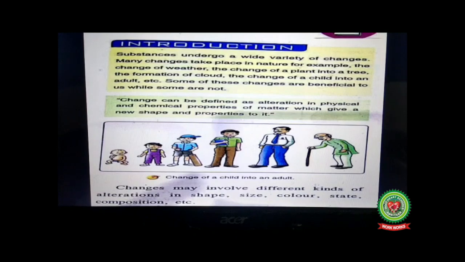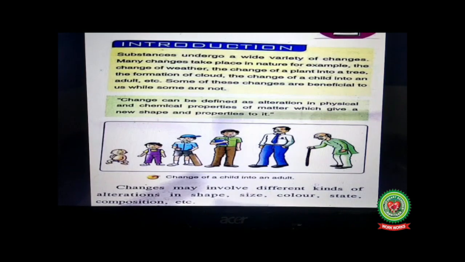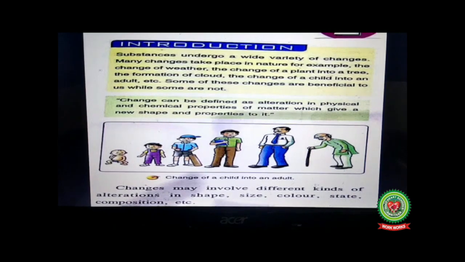So, changes can be defined as alteration in physical and chemical properties of matter which give a new shape and properties to it. Physical properties, like we have cut the lemon into two halves, its physical property was changed. We have discussed burning of a matchstick, its chemical properties were changed.